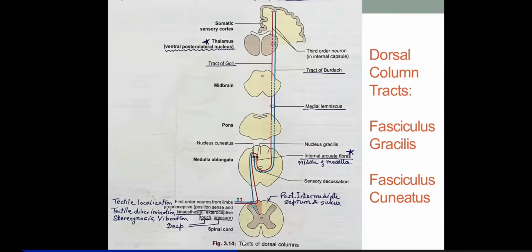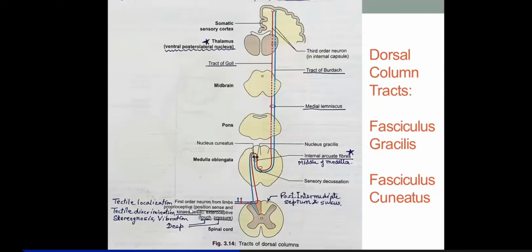Now listen, we are going to study the dorsal column. I told you this is carrying sensations from the first order neurons from the limbs, maybe upper limb or lower limb. If it is the upper limb, then it is cuneatus. From the lower limb it is gracilis. G for gravity, remember, G for gravity, so G for gracilis means lower limbs.